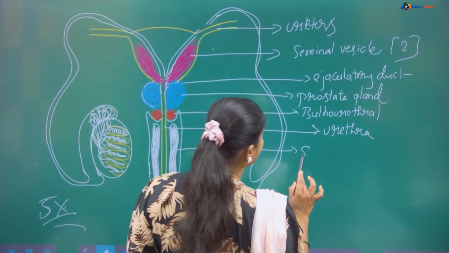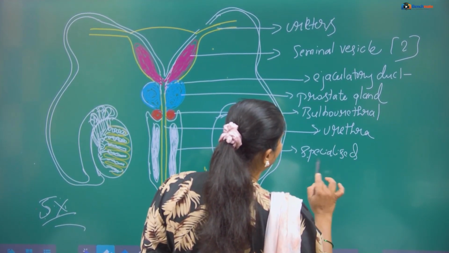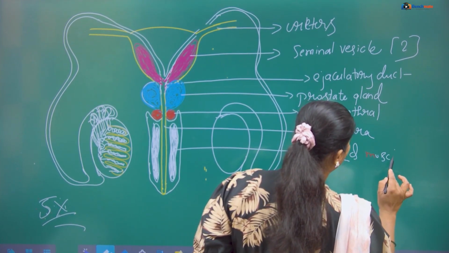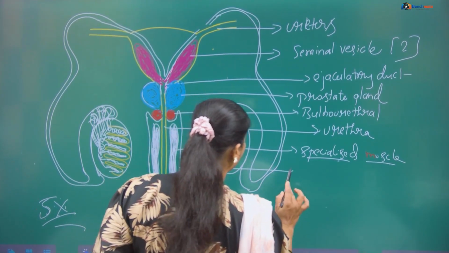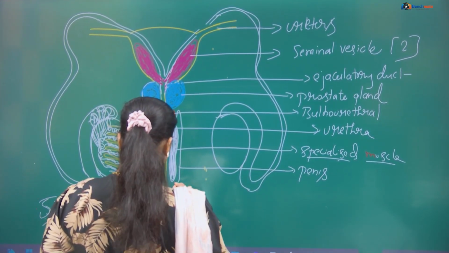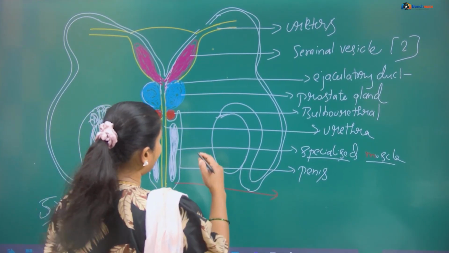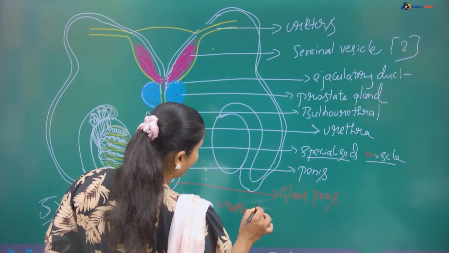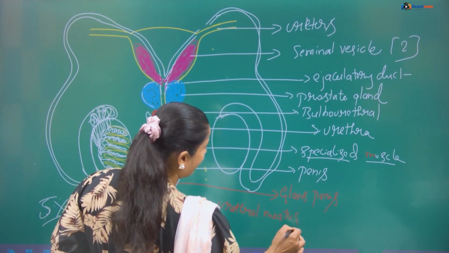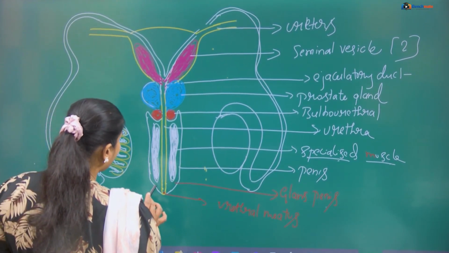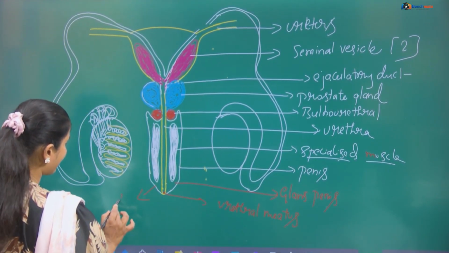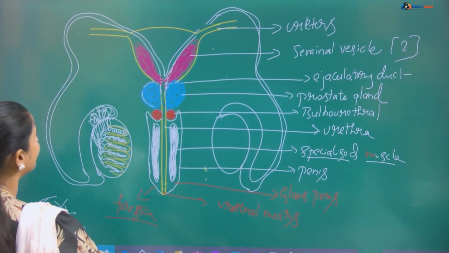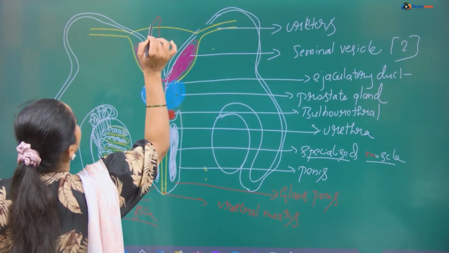So these are the specialized muscles, not required to write, but for your reference I am writing specialized tissue or the muscle. So this is the penis. Okay. Then this part, the enlarged portion at the tip of this penis, is called glans penis. The opening is known as urethral meatus. Okay. The folded skin on the penis is known as foreskin. Okay. Nearly 10 labelings you have to do. Fine.